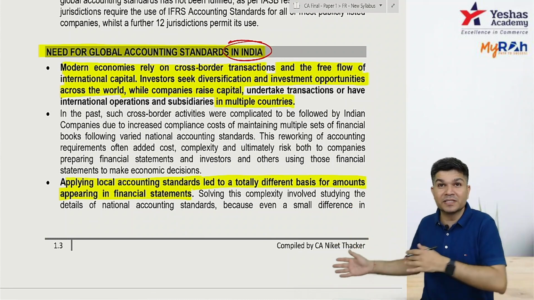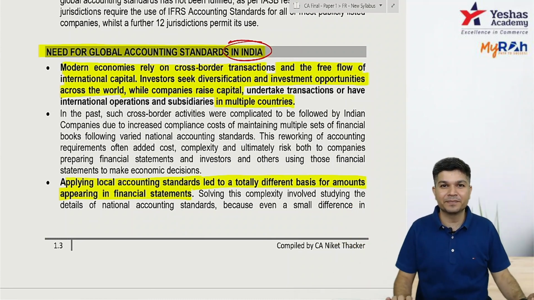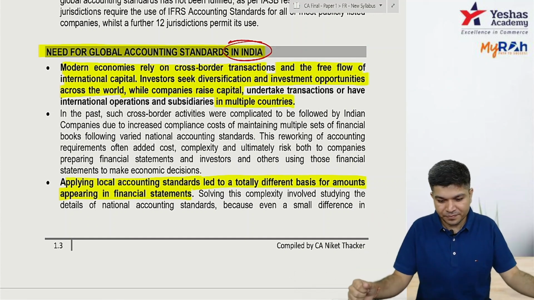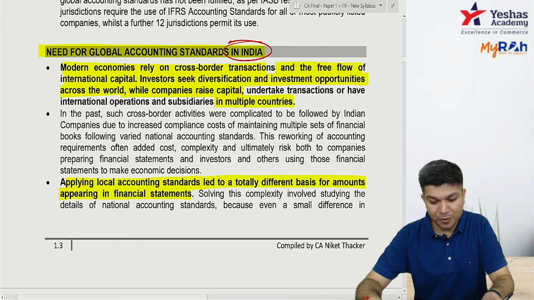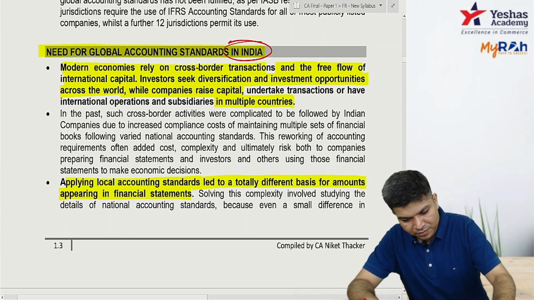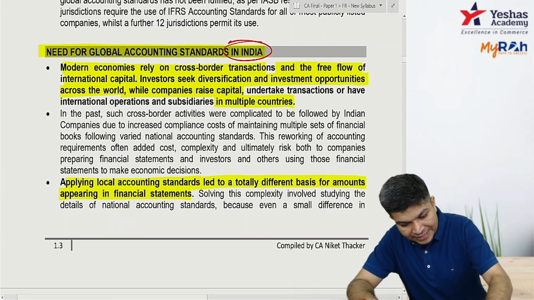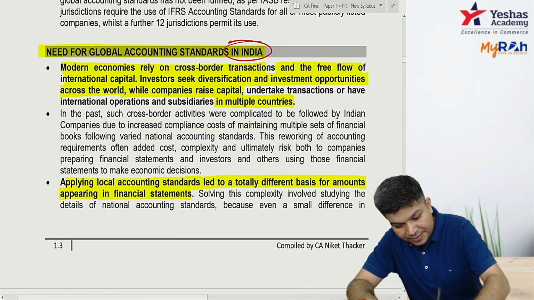This follows cost concept, they follow fair valuation concept. So things will not match. So maintaining multiple sets of accounts is also a problem. So there might be increased compliance cost of maintaining multiple sets of financial statements.